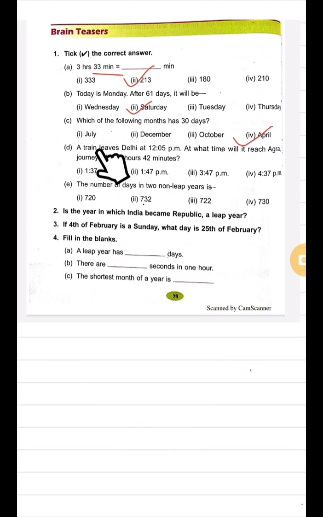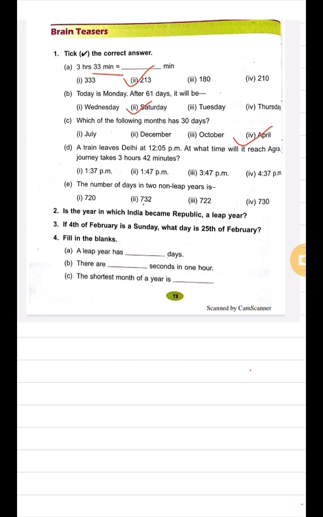A train leaves Delhi at 12:05 p.m. At what time will it reach Agra if the journey takes 3 hours 42 minutes? Now we have to find the time when the train will reach Agra, and here it is given the time when the train is leaving from Delhi. This is the duration which it takes to reach Agra.